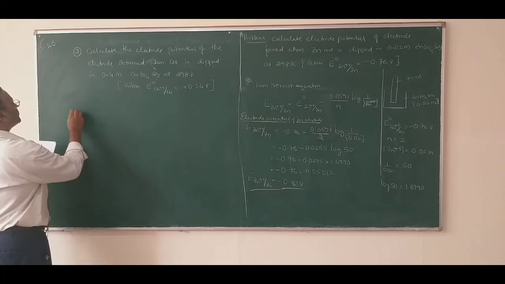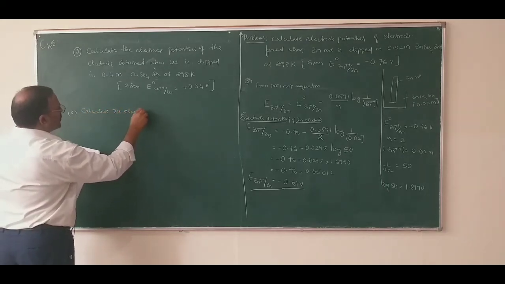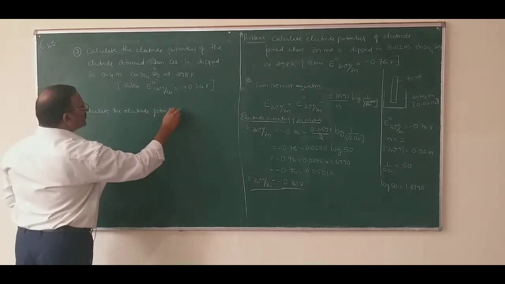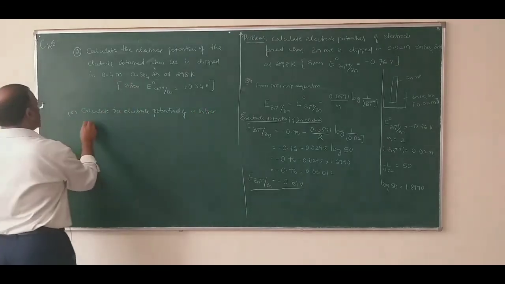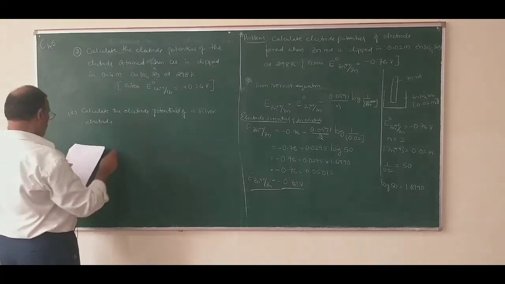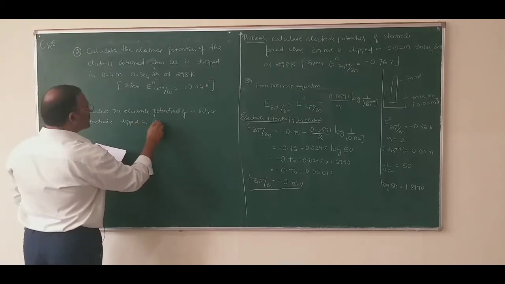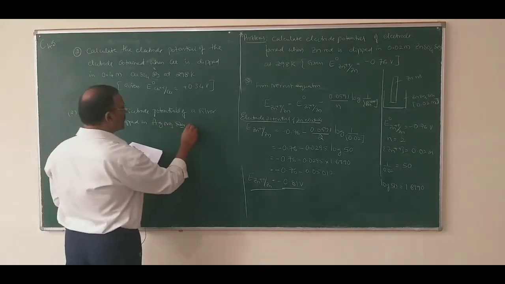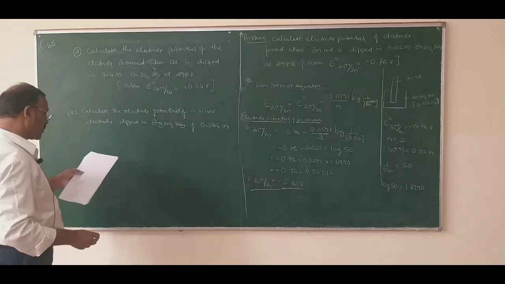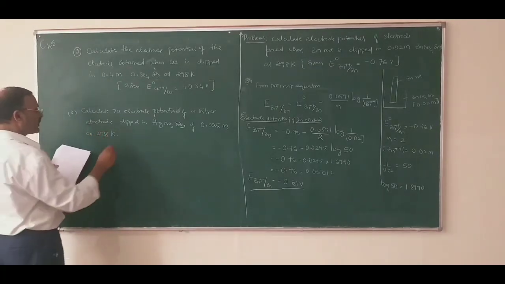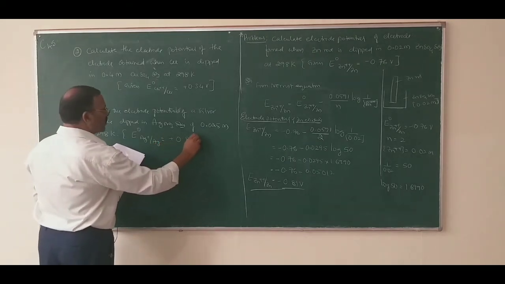I will give you another problem. Calculate the electrode potential of a silver electrode dipped in silver nitrate solution of 0.025 moles at 298 Kelvin, in bracket E naught of Ag plus bar Ag is equal to plus 0.8 volt.